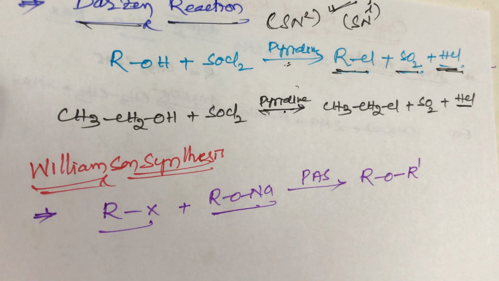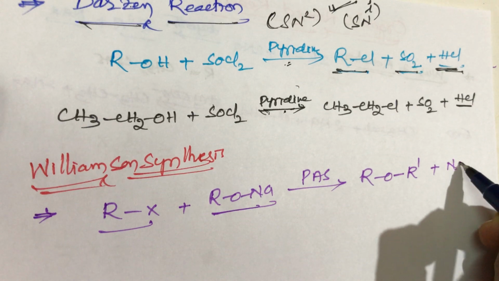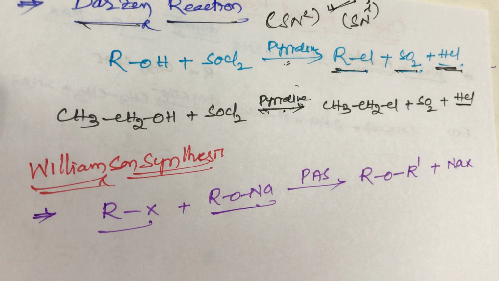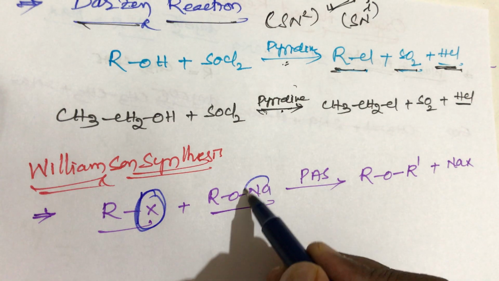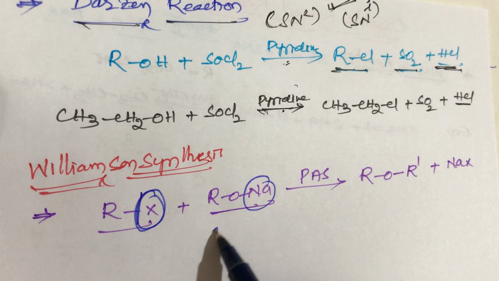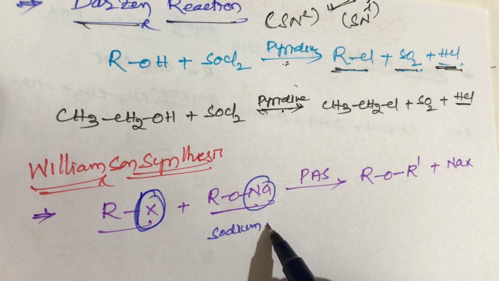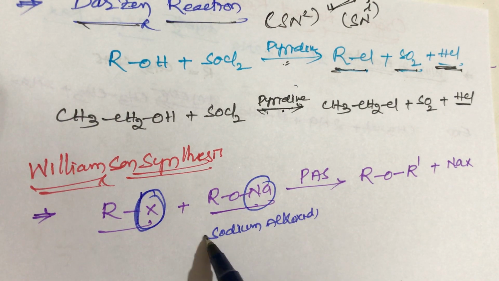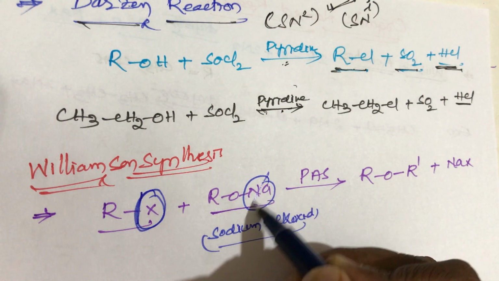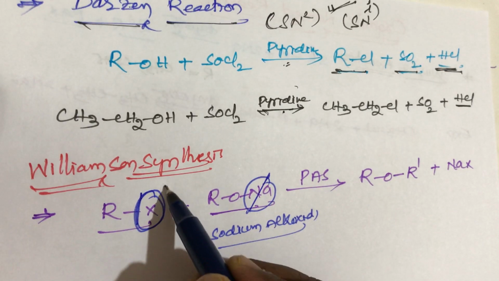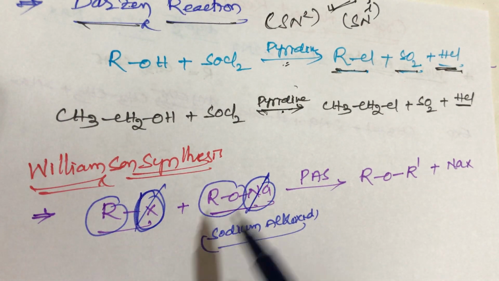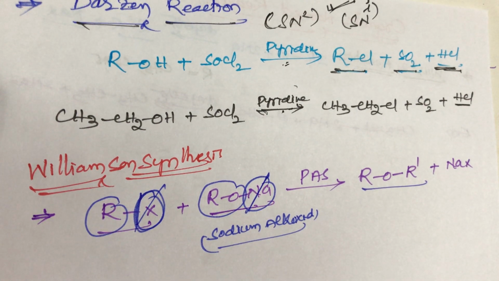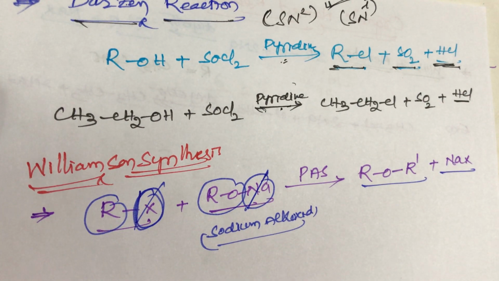ether will be formed, plus NaX is eliminated, student. In this reaction, NaX is eliminated. Here the halogen is taken from the alkyl halide, and the sodium from the sodium alkoxide. In this sodium alkoxide, sodium is eliminated. In this alkyl halide, halogen is eliminated. The remaining part, R is left, RO is left, that is ROR will be formed. This is the product, and NaX, that is sodium halide, will be formed, student.